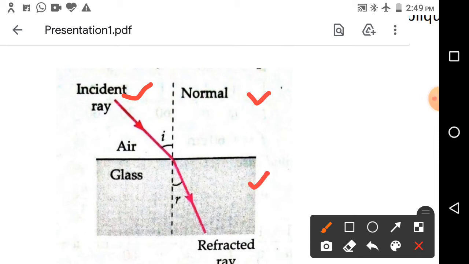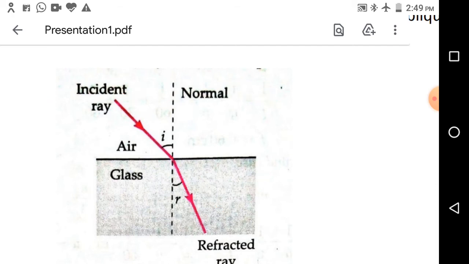So after interaction with the glass medium, the ray deviates from its original path. See, this is its original path, and the ray is passing obliquely in the second medium. It is happening only due to refraction.